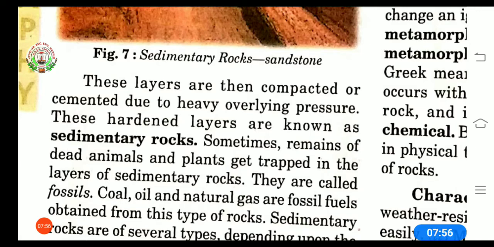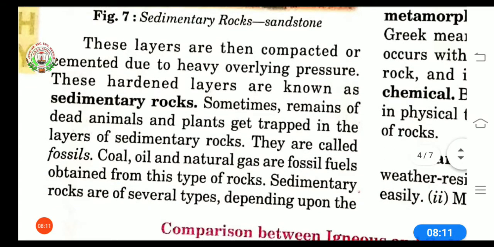So there is layer over layer in a compact manner which is very strong, and due to heavy pressure it keeps layering one layer upon another, and these hardened layers are known as sedimentary rocks. Sometimes remains of dead animals and plants get trapped in the layers of sedimentary rocks. They are called fossils. Fossils means the remains or dead bodies of animals and plants trapped in the layers of sedimentary rocks.